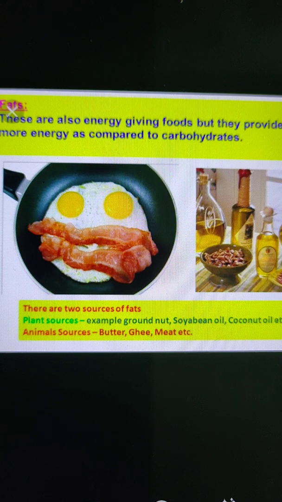We must include them in our diet because they give us energy, and due to the deficiency of these components we feel tired and we don't have enough energy to do work. That is why carbohydrates and fats are essential for our body. Now the next nutrients are the proteins.